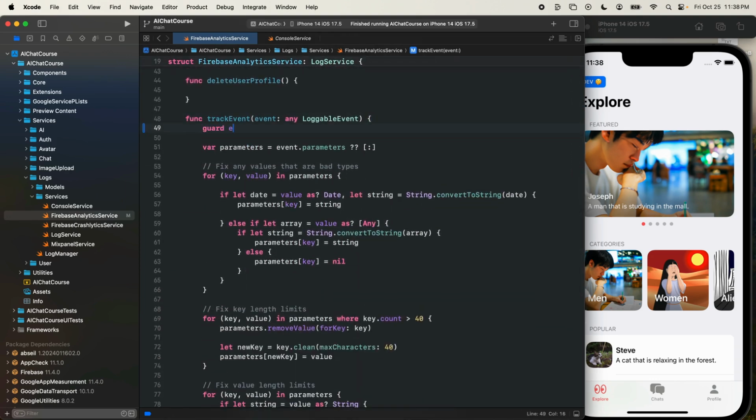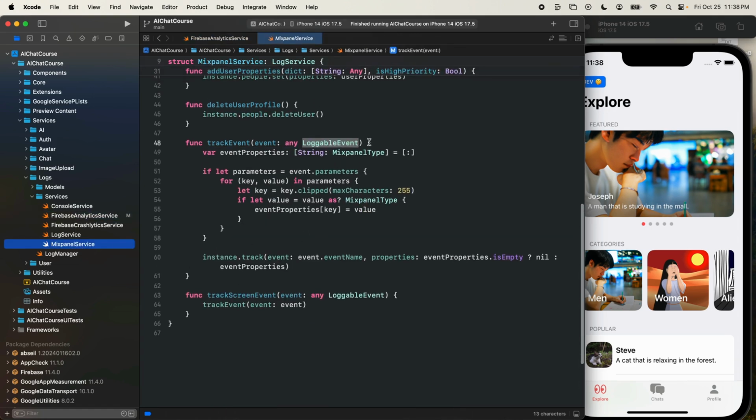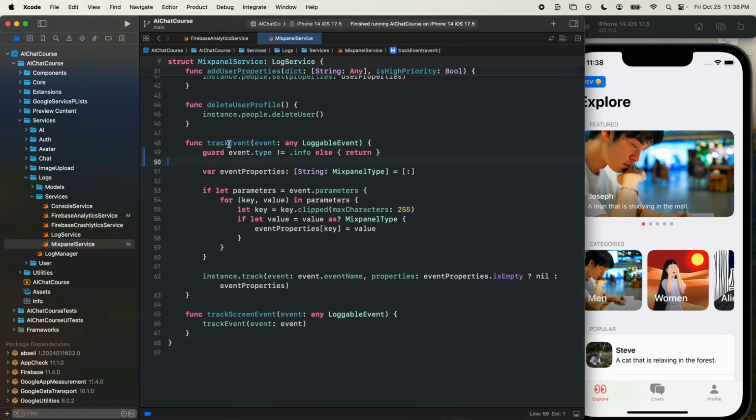So let's jump into the Firebase analytics, and we have our track event. Let's do a guard event dot type is not equal to info, else return. And I'll copy that, and let's go into the Mixpanel as well. And same exact thing, we'll make sure the event type is not info.